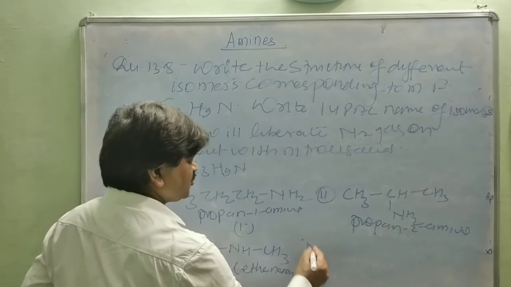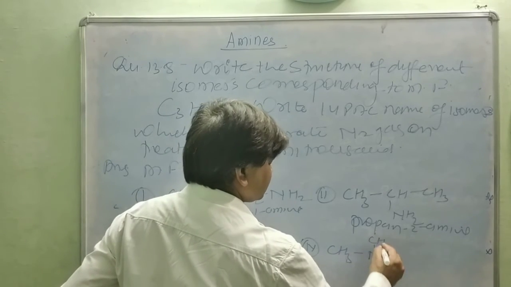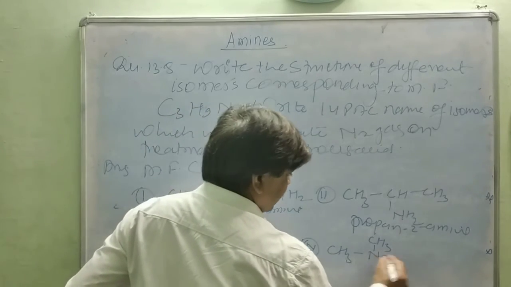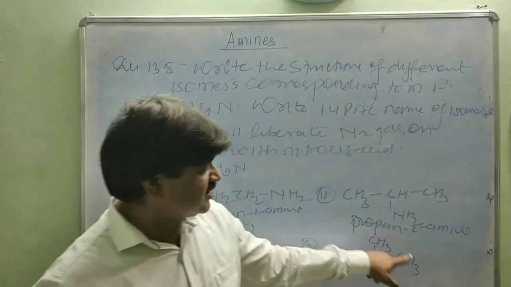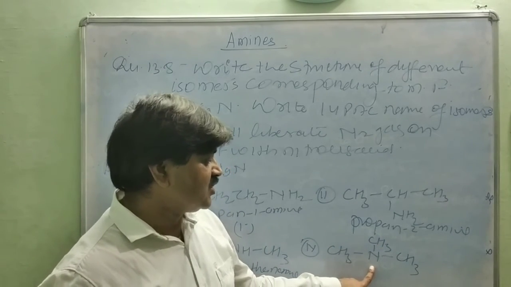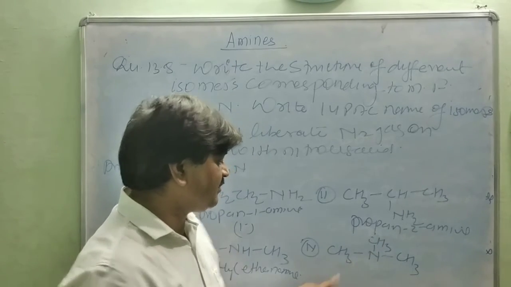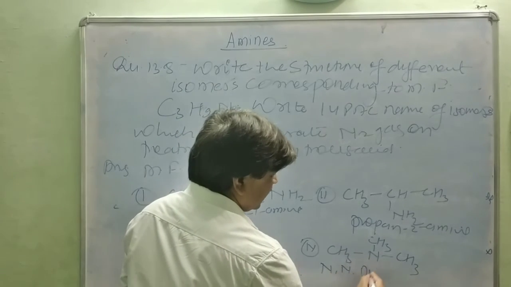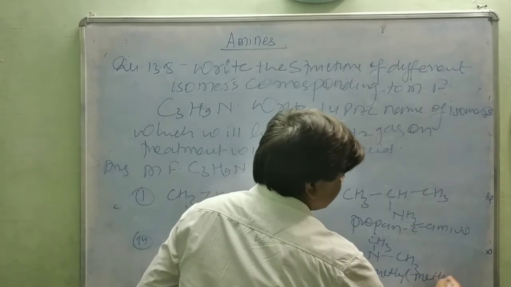This is the fourth isomer, (CH3)3N: 3 carbons, 9 hydrogens and 1 nitrogen. This is a tertiary amine, and the IUPAC name is N,N-dimethylmethanamine.